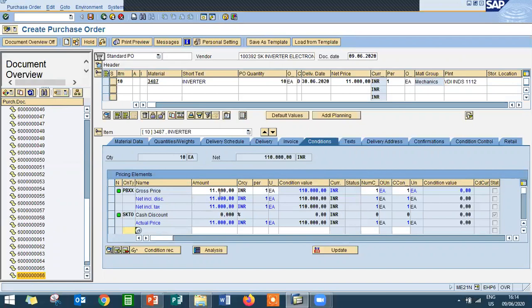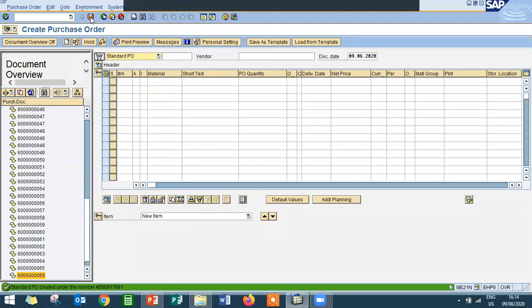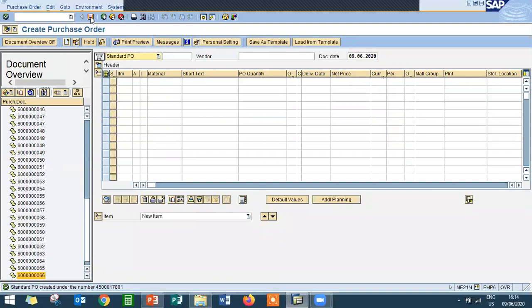So now check and save. See, this is the PO number. 4500017881 is the PO number. So now come out.